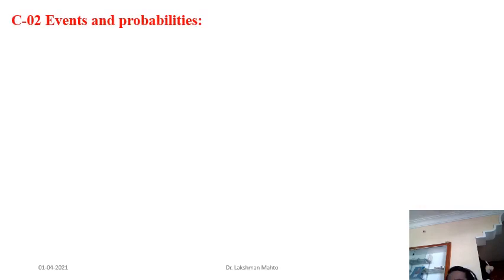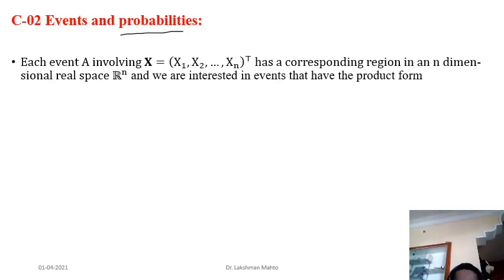I will talk about a few more interesting concepts related to random vectors. Because we are having random vectors, we have to develop theory to measure the randomness in them. That's where we need to define events and probability in terms of random vectors: events in terms of random vectors, and probabilities of those events.